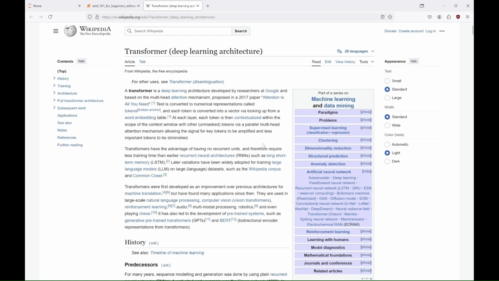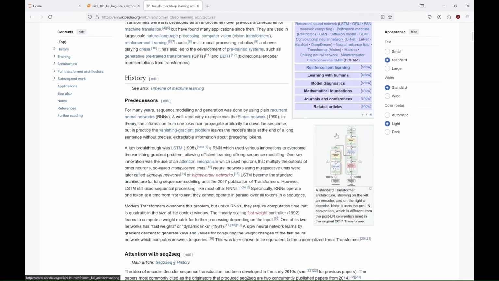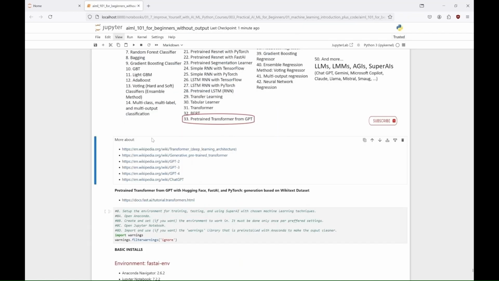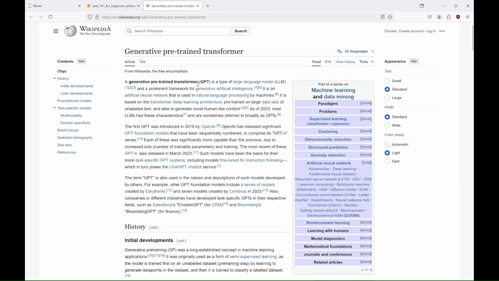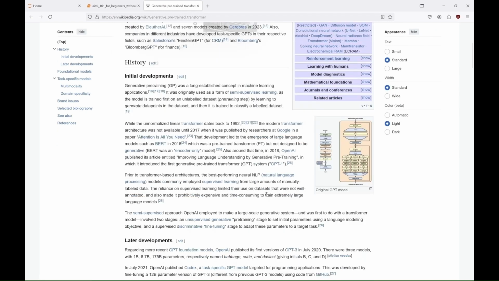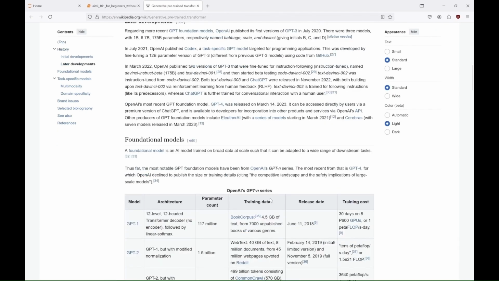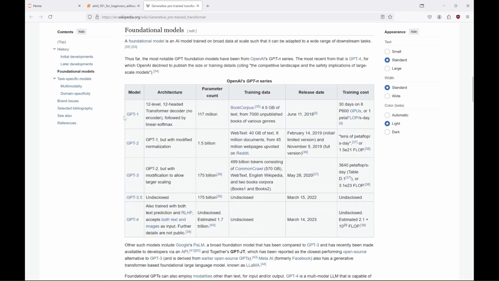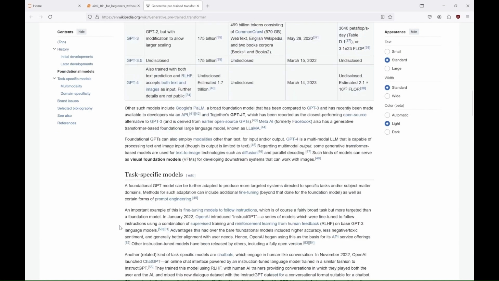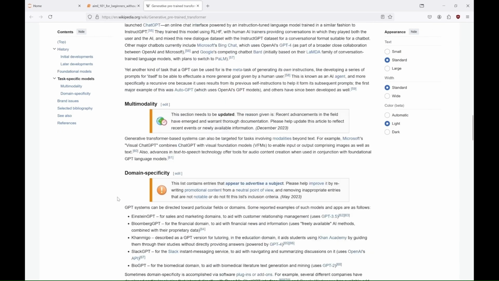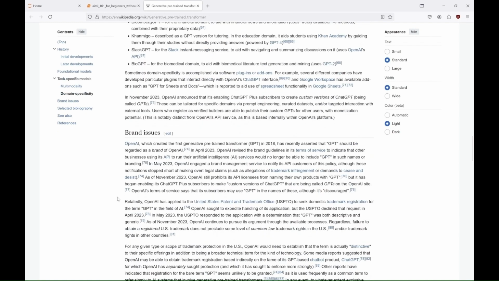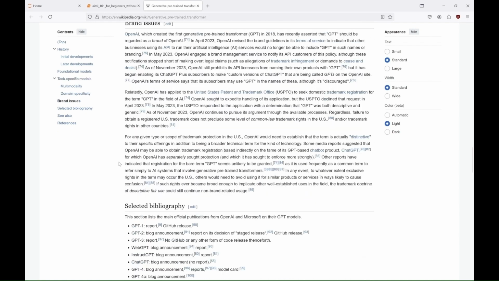But before we run the code, generative pre-trained transformers, GPTs, are a series of language models developed by OpenAI, designed to generate human-like text based on input prompts. These models are autoregressive, generating text one token at a time while conditioning each new token on the previous ones. Each iteration of GPT, from GPT-1 introduced by OpenAI in 2018 to GPT-4, has seen increased parameters and capabilities, with the models effectively capturing context and relationships between words using self-attention mechanisms.